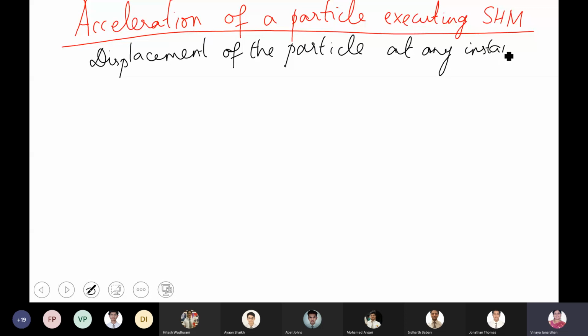Yusuf, what is the displacement of the particle executing simple harmonic motion at any instant? What is the expression, Yusuf? X is equal to? Check the previous pages.